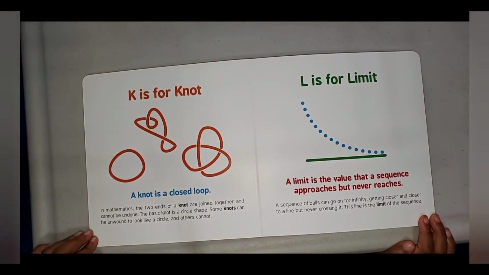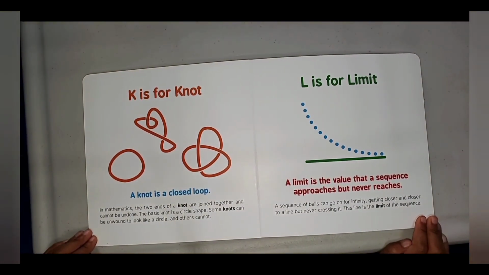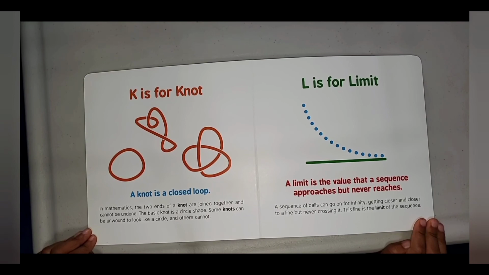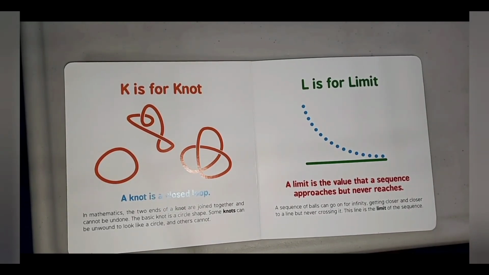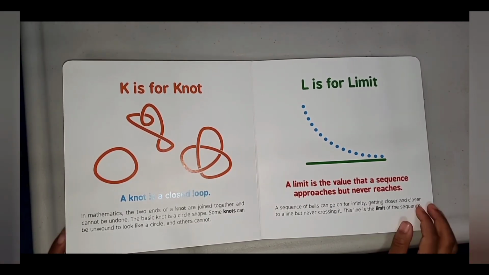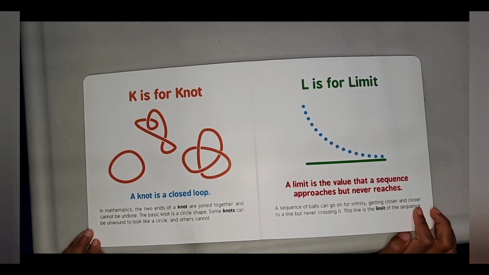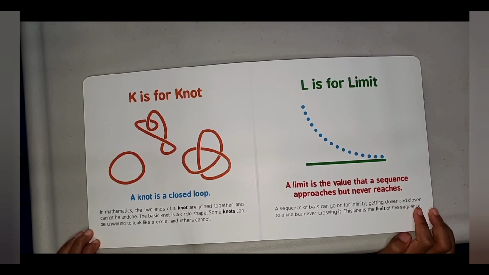K is for knot. A knot is a closed loop. In mathematics, the two ends of a knot are joined together and cannot be undone. The basic knot is a circle shape. Some knots can be unwound to look like a circle, and others cannot.